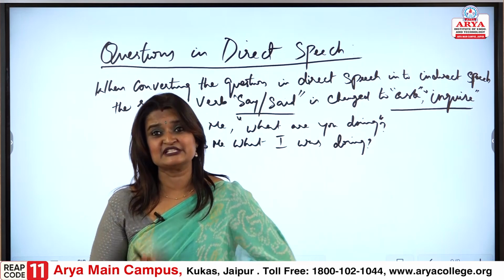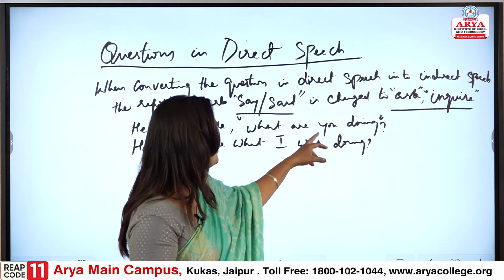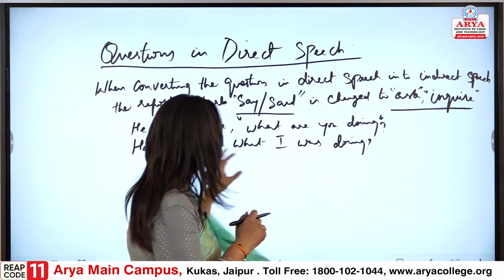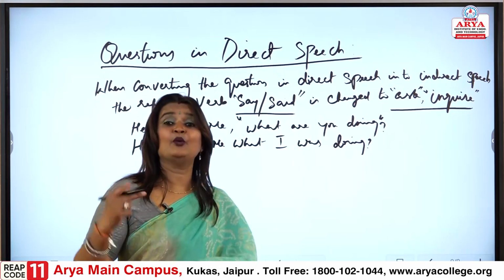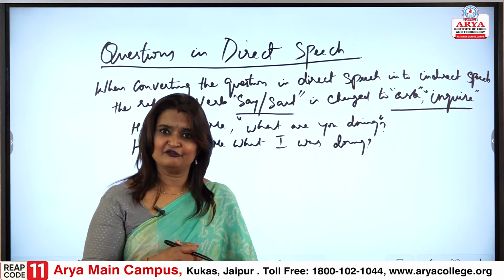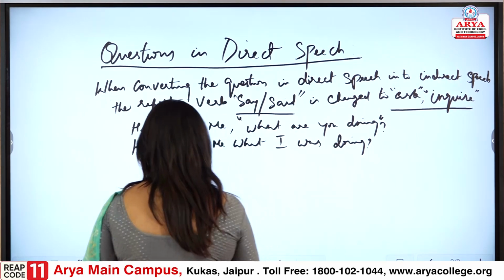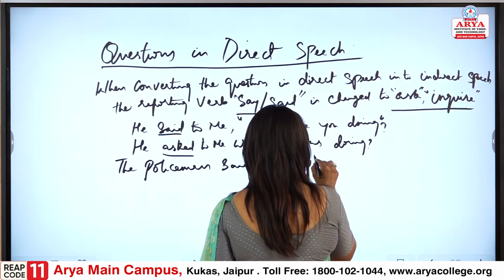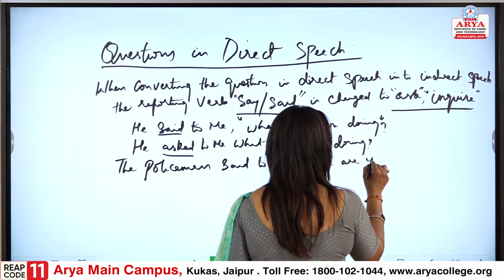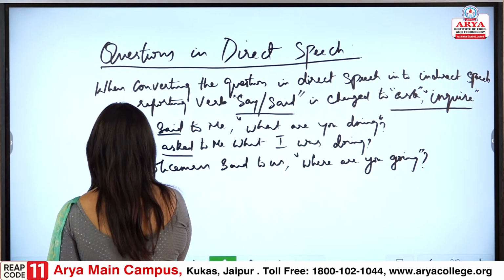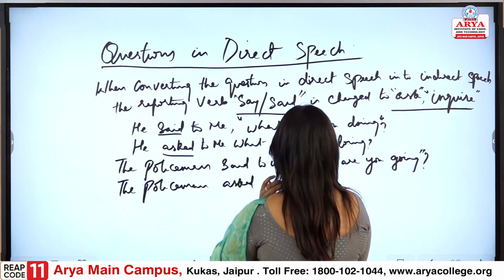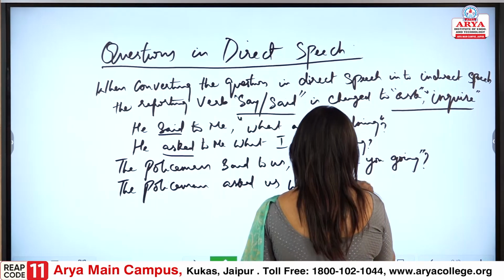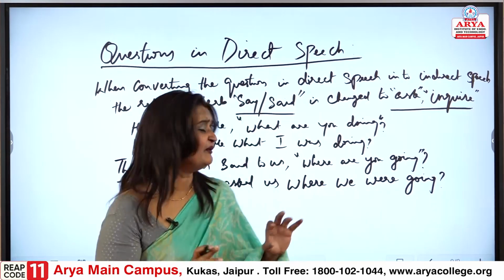Now, when you are saying the person's words, you becomes I, because now you are telling what the person said and the person had asked you, what are you doing? And now when you are explaining it, you would say I. Fine. Or let us give one more example. The policeman said to us, where are you going? So again it comes as, the policeman asked us where we were going.